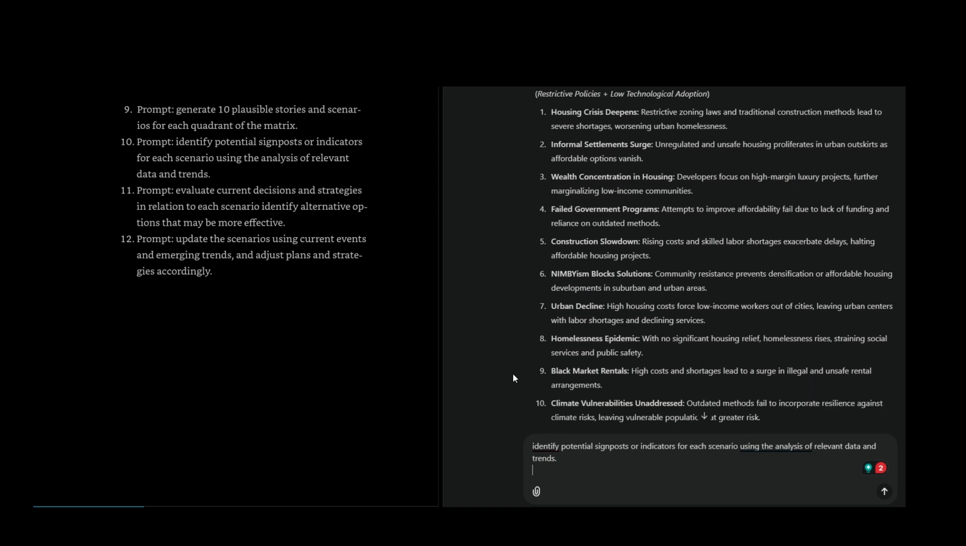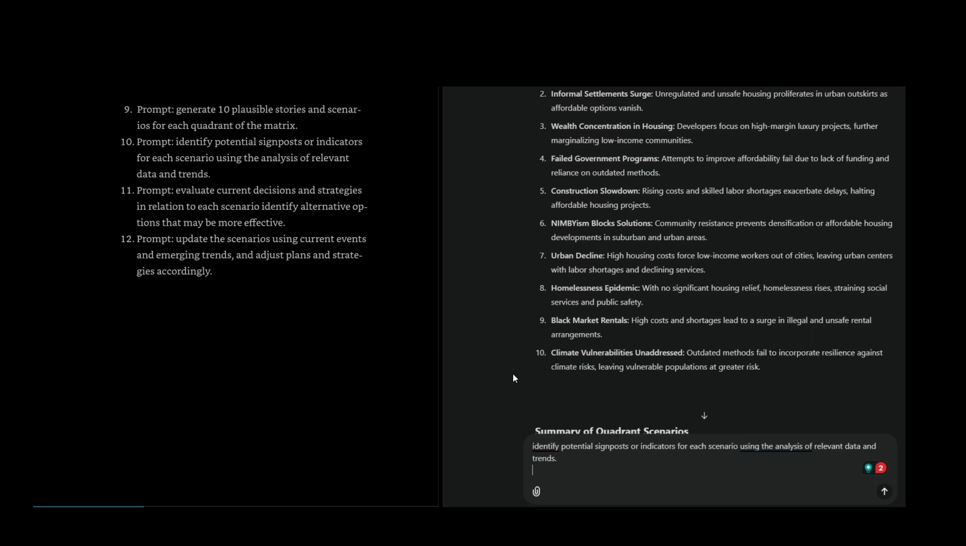Urban decline: high housing costs force low-income workers out of cities, leaving urban centers with labor shortages and declining services. Homelessness epidemic: with no significant housing relief, homelessness rises, straining social services and public safety. Black market rentals: high costs and shortages lead to a surge in illegal and unsafe rental arrangements. Climate vulnerabilities unaddressed: outdated methods fail to incorporate resilience against climate risks, leaving vulnerable populations at greater risk.